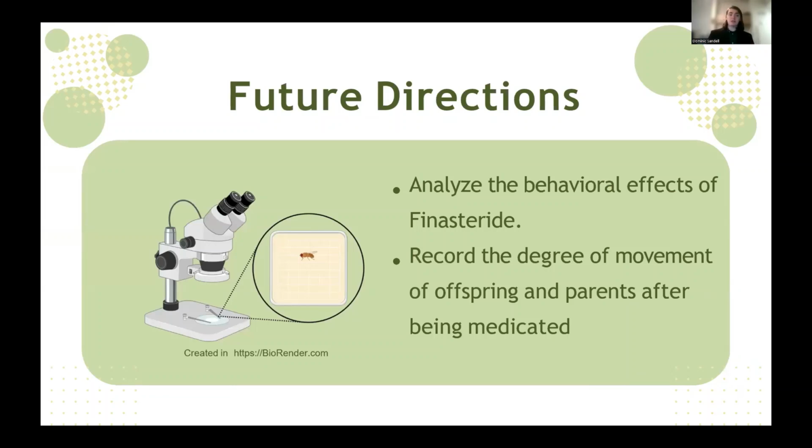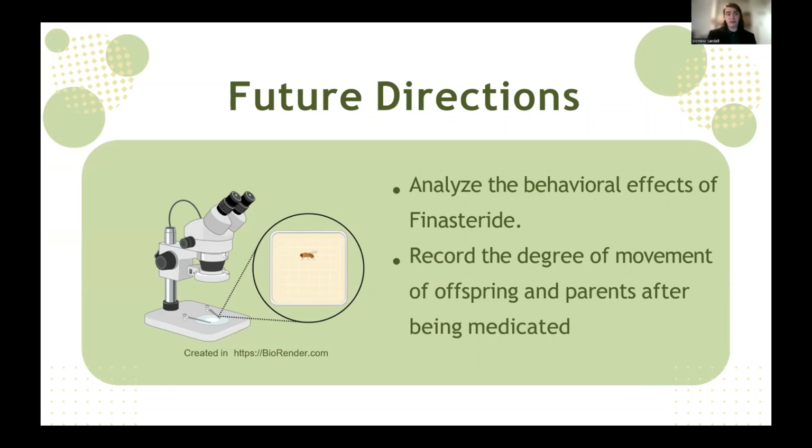So, as mentioned, one of the causes of our conflicting results, we believe, is that the Drosophila may have suffocated in the food we used, because the food requires a certain amount of water to keep it edible for the flies. We want to make sure we have enough water for them to eat it, but not enough that would actually drown them.